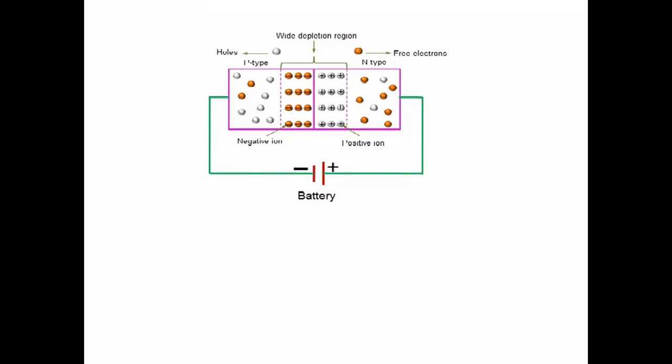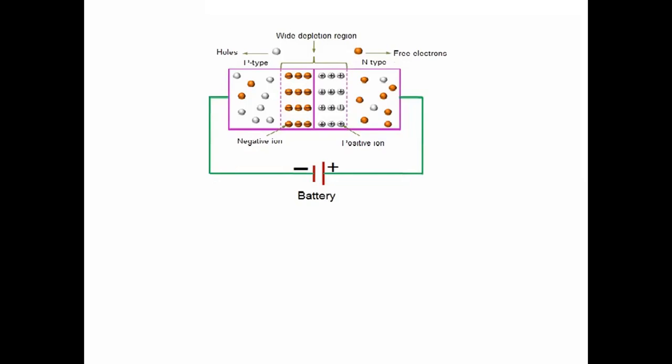In such a situation, no current flows. In the reverse bias condition, there is no current through the junction. So we can say it will act as an open circuit. There is no current because this barrier, the depletion layer, increases.